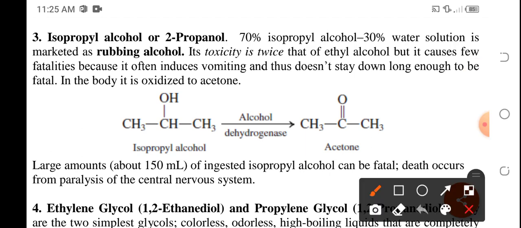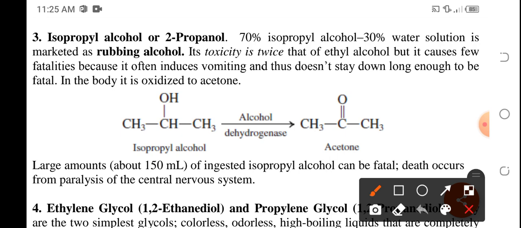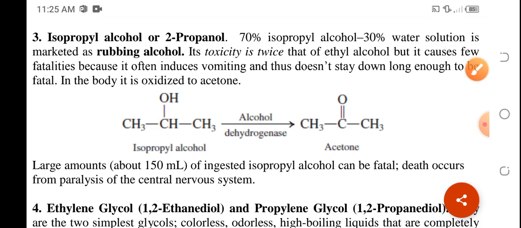Kahit nasabi kanina, pag konti lang, it will induce vomiting. And of course, acetone is fatal pa rin. Pero kapag sobrang dami na in-ingest mo, of course, this could lead to death and paralysis of your central nervous system.